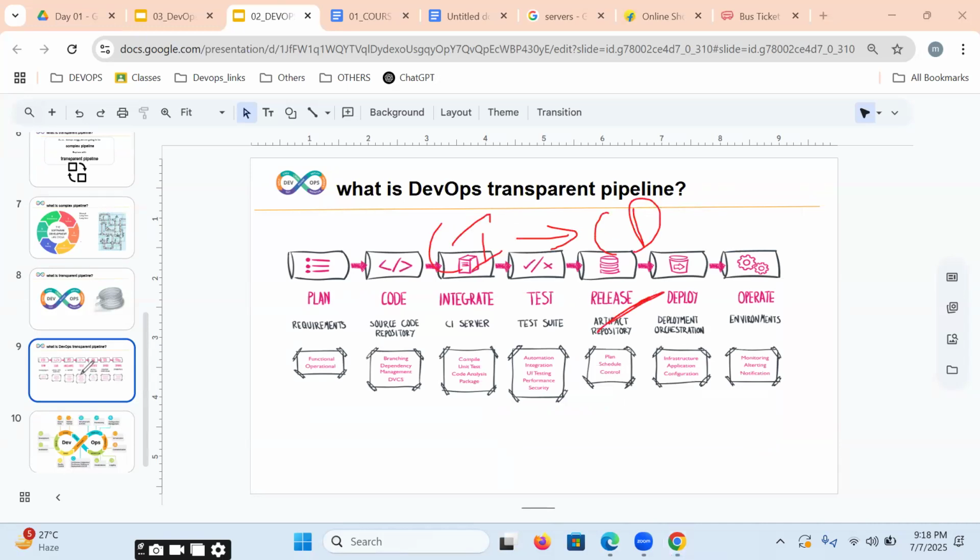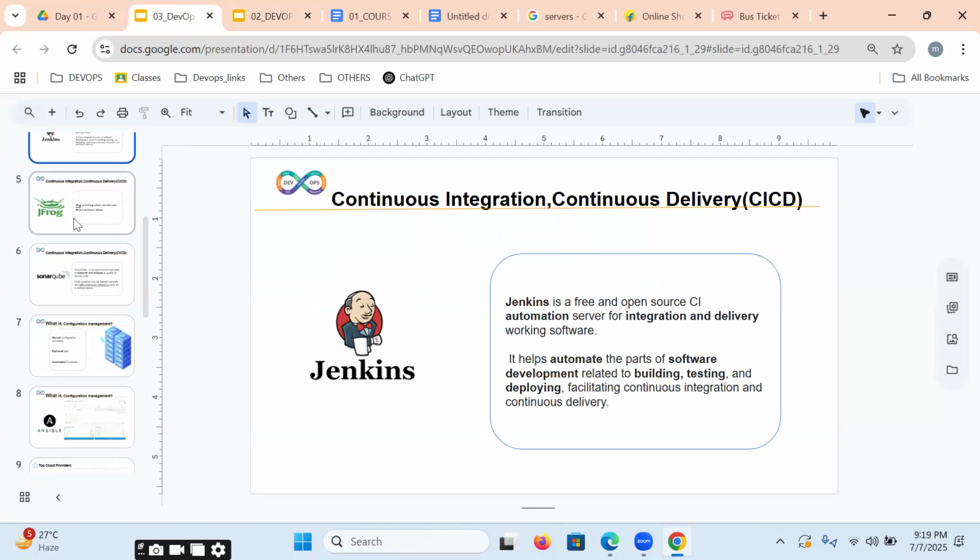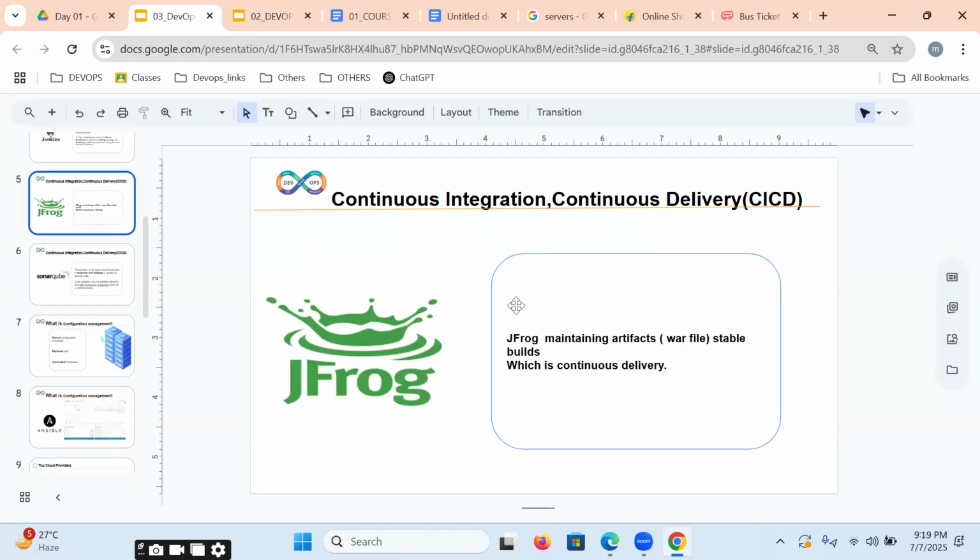Where exactly are we going to deliver our working software? Continuously building, making working software, continuously building and releasing. We are going to continuously release to JFrog.